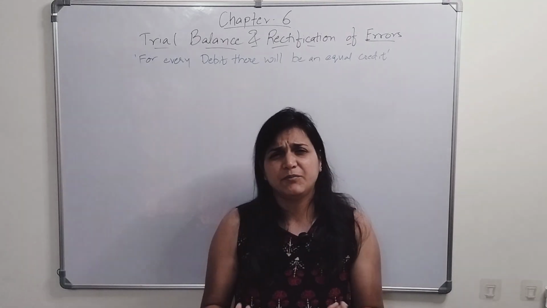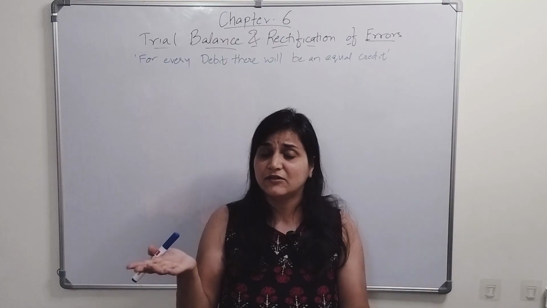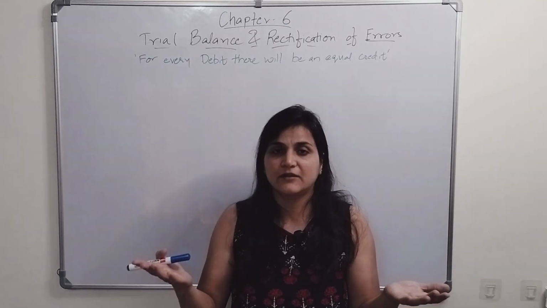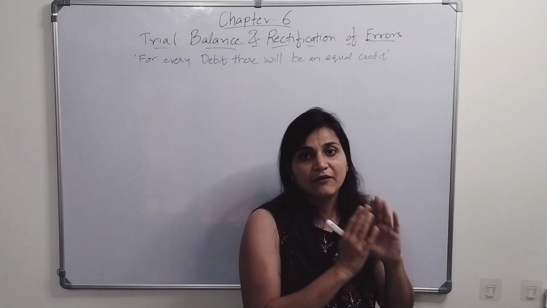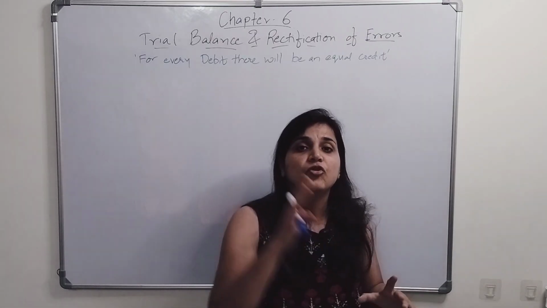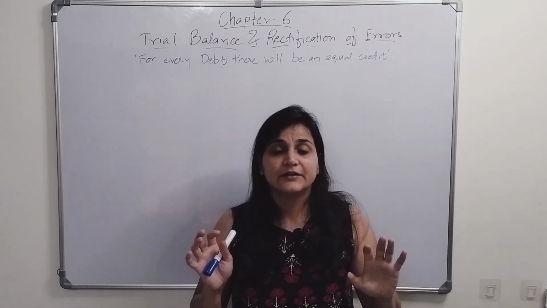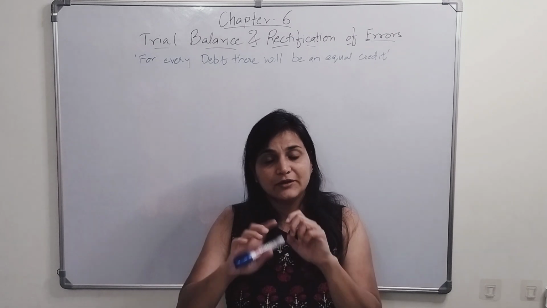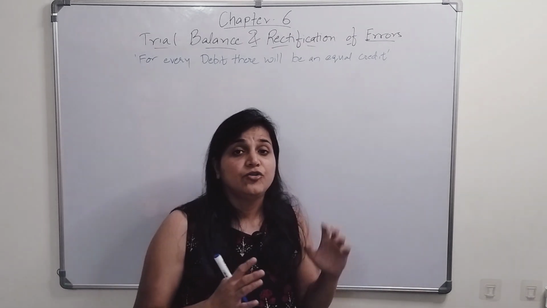Let's say we are purchasing goods. I'm purchasing goods on credit, my creditor has increased, similarly my purchases have increased. So the debit side is there, the credit side is also there. So we know that every debit must have an equal credit, so all the debits must tally with all the credit side. Now how will we get to know that they have tallied? When we prepare the trial balance.